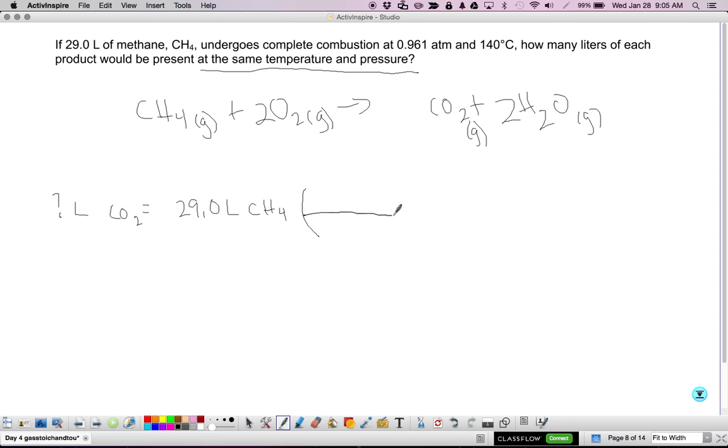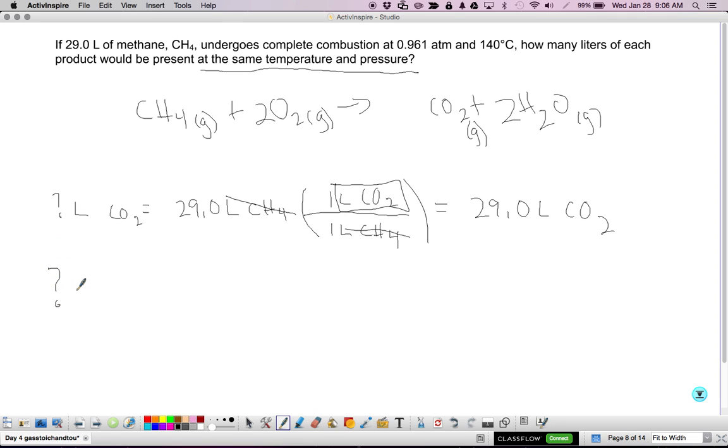Because we're under the same sets of conditions, I can just use gas volumes as my conversion factors. So I know that 1 liter of CH4 will make 1 liter of CO2. So I get 29.0 liters CO2, because my liter CH4 cross out.